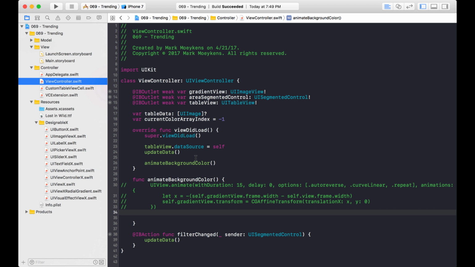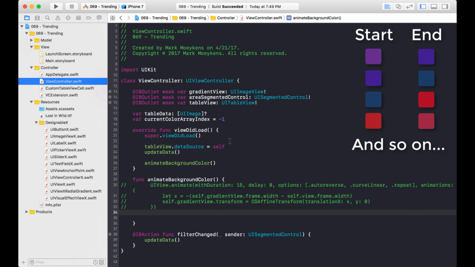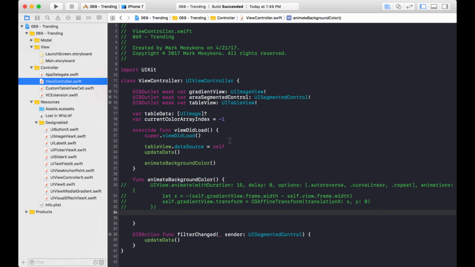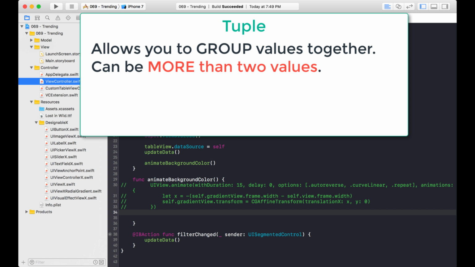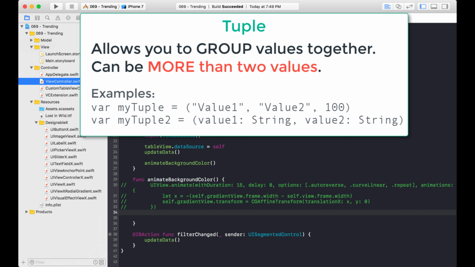Okay, now here's the general idea. I want to transition from one set of colors to another set of colors to another set of colors to another set of colors. And each set of colors is basically 2 colors. It's the start gradient and the end gradient. So what I need is some kind of collection to hold all of these colors. And what I'm going to do is create an array of tuples. And a tuple is basically just a fancy word for an object that holds values. That's really all it is.